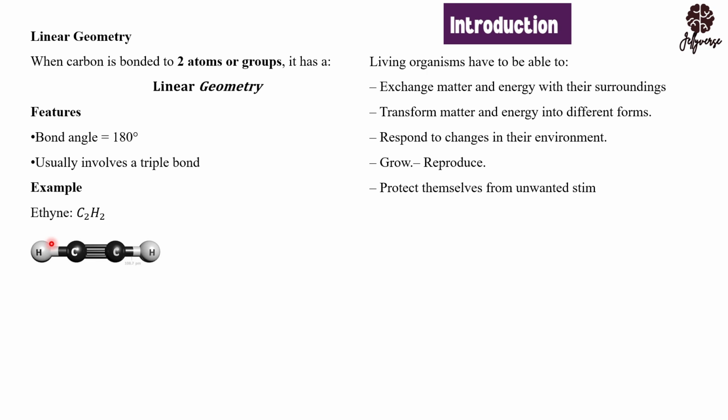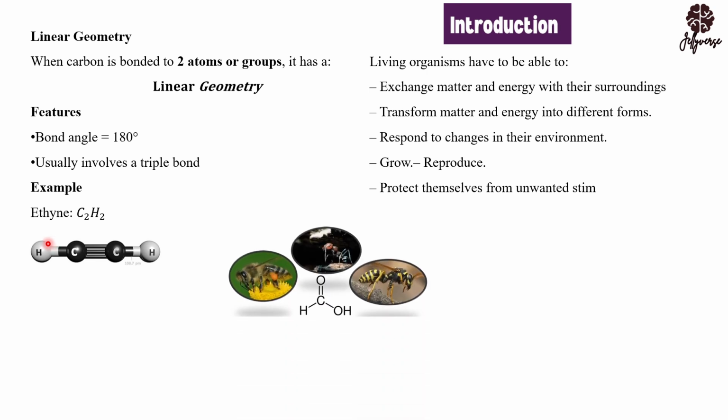They can also protect themselves from unwanted things. So now let's see this structure here. You could see a bee, you could see an ant. When a bee stings you, when an ant bites you, they release an acid, and this is the simplest acid. That's what we are calling formic acid. The simplest organic acid is formic acid.